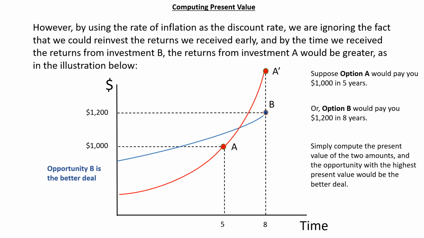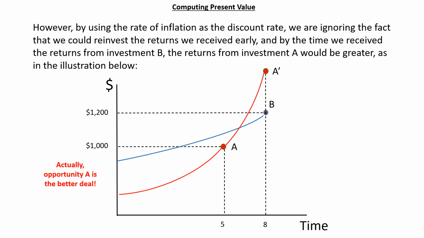However, by using the rate of inflation as the discount rate, we are ignoring the fact that we could reinvest the returns we received early, in this case from investment A, and by the time we were to receive the returns from investment B, the cumulative returns from investment A would be greater, as illustrated in the graph below. Using the rate of inflation as the discount rate would indicate that investment opportunity B was the better investment. However, actually, investment opportunity A is the better investment. What do we do to deal with this issue?